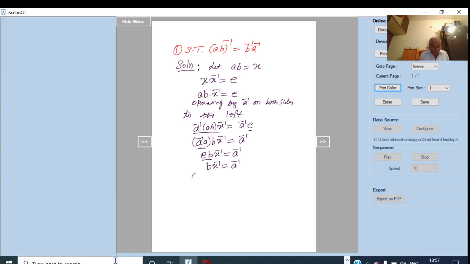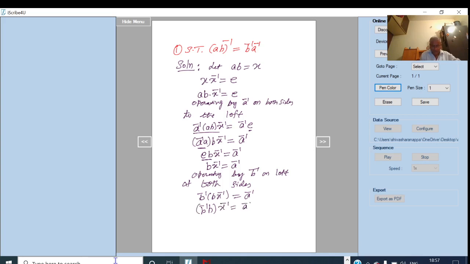Now, operating by B inverse on the left of both sides, we get B inverse B X inverse is equal to B inverse A inverse. Again by the associative law we write this as B inverse B into X inverse.